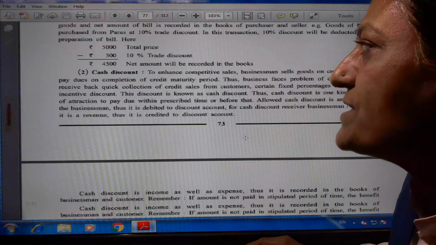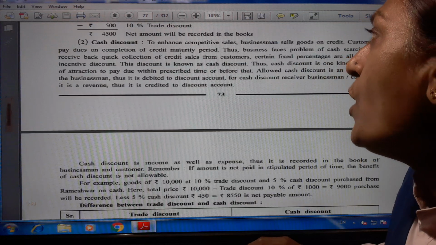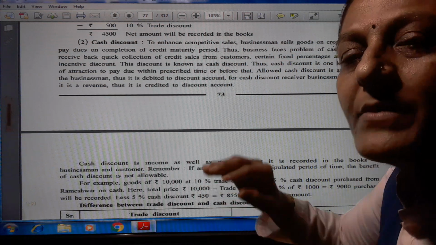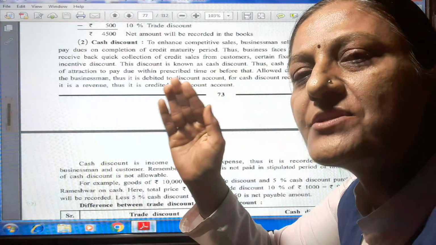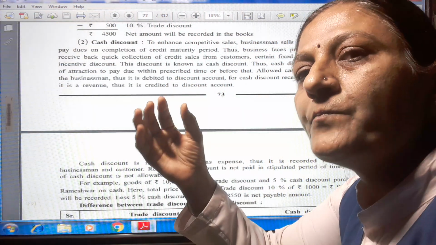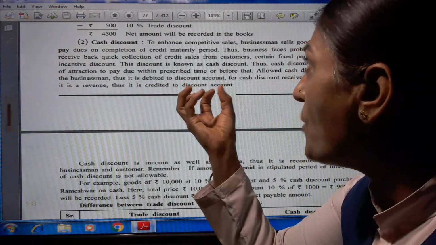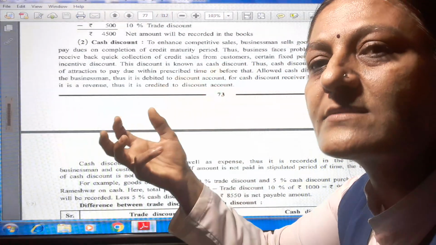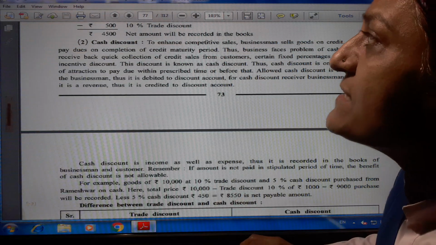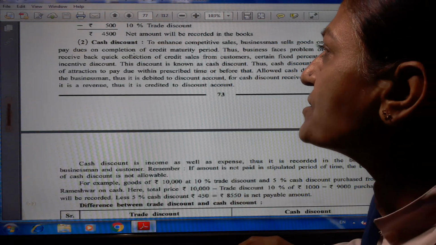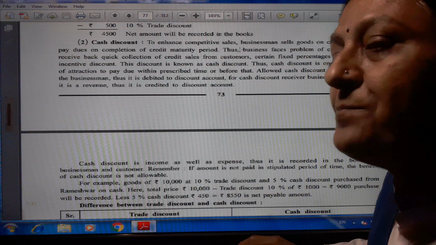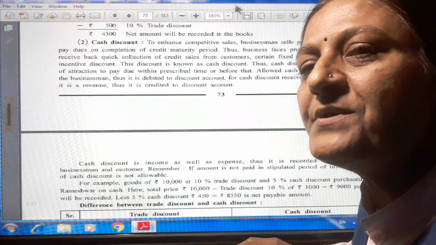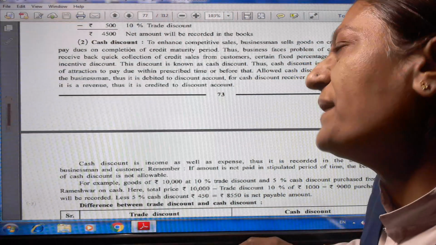Now the second discount is cash discount. To enhance competitive sales, businessmen sell goods on credit to attract their customers, because cutthroat competition is there in the market. Customers then pay their dues on completion of the credit maturity period. When credit sales happen, there is a maturity period, and at that time they pay their dues.